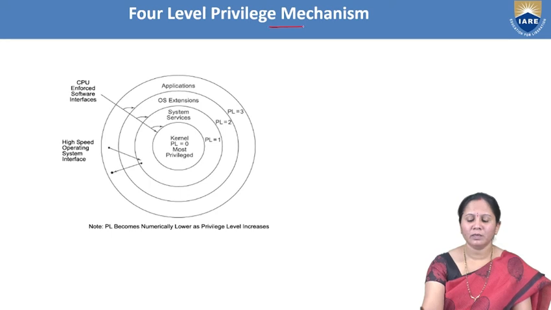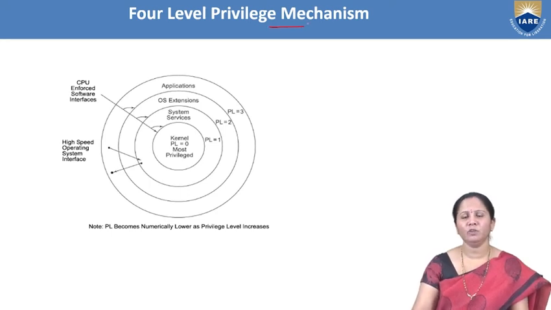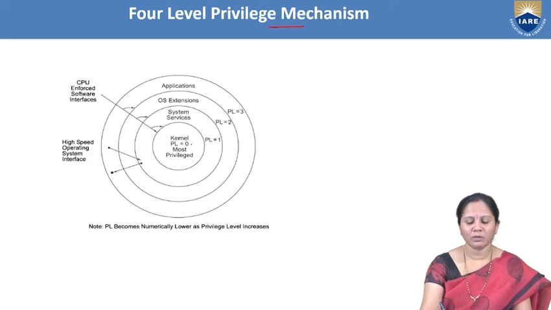Coming to the privilege mechanism, you have seen 4 privilege levels. The 4 privilege levels are PL0, PL1, PL2 and PL3. Privilege level 0 has the highest priority, whereas privilege level 3 has the least priority.